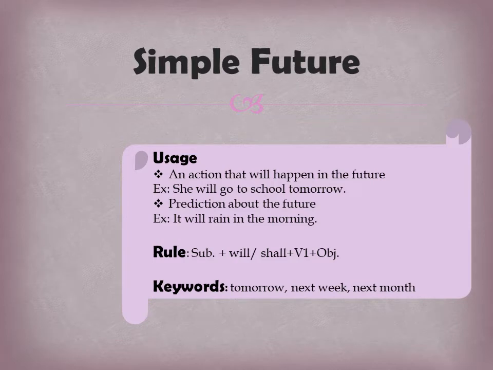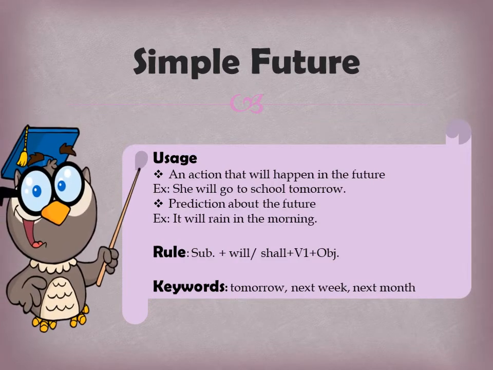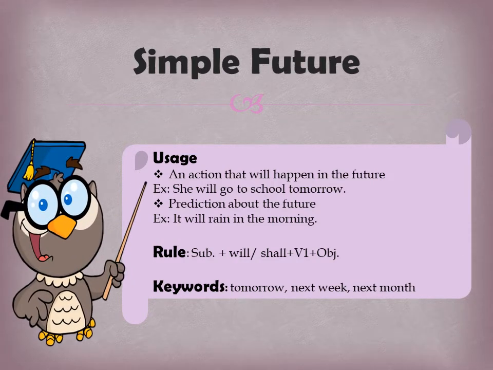Next is the prediction. If we are assuming something about the future, we are not sure but we are assuming something about the future, then also we use a simple future tense. For example, it will rain in the morning. So you are predicting something about the future. You are making assumptions. So again we will be using the simple future tense.